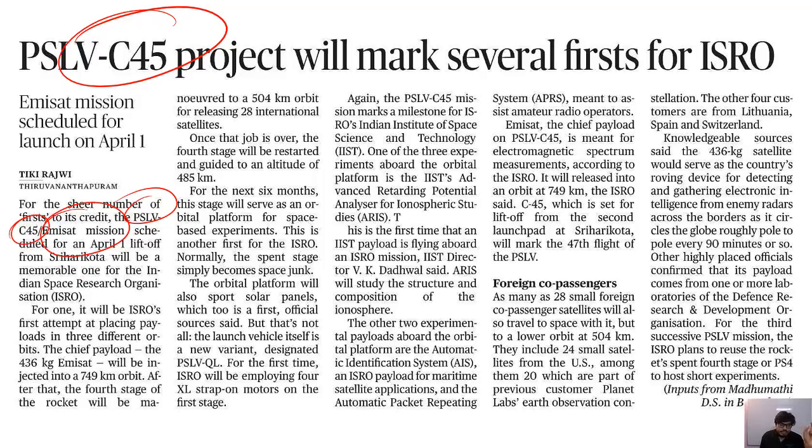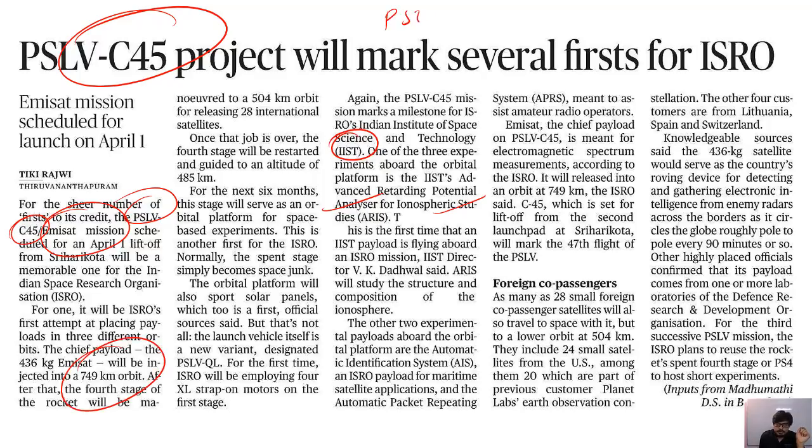And you see, this is the first time that IIST, the Indian Institute of Space Science and Technology, is achieving a milestone, with one spacecraft, an analyzer for ionospheric studies, on this PSLV C45, and it is going to be launched on April 1. That is decided, and 28 other spacecraft are also on board, belonging to other countries. So it is a great achievement for us.